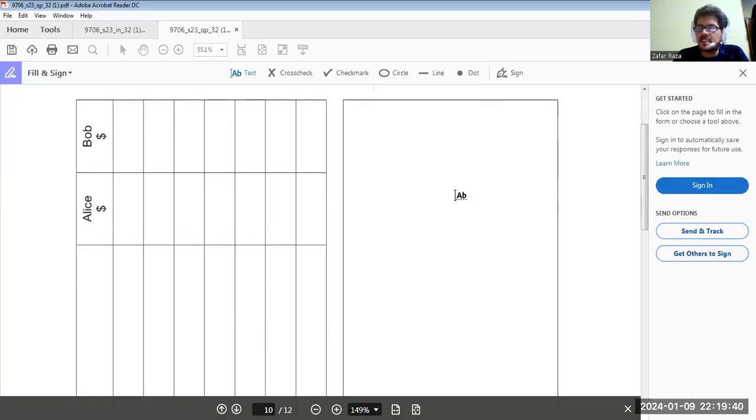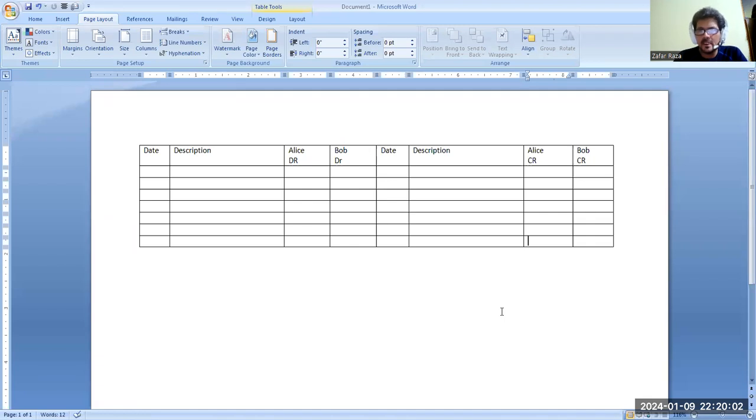Okay, I can't rotate this T account. So what I have done, we'll make the T account on a Word file here, because I can't rotate that question paper in my app. So we have to make the T account like this.